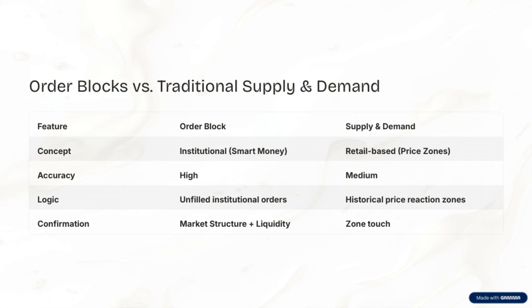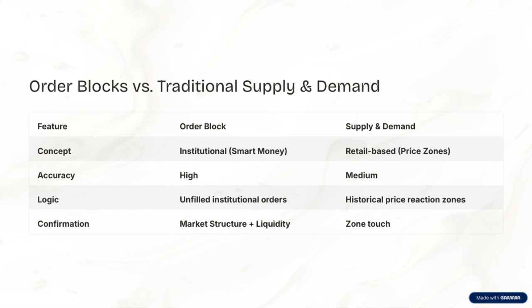We also consider historical price reaction zones, which are areas in the past where price has shown strong responses, making them likely to do so again. Unfilled institutional orders are another key point. These are orders from big players that haven't been executed yet, and they often act as magnets for price. Now, the logic behind all this is that by understanding where these zones are and how they interact with market structure and liquidity, we can better anticipate moves.